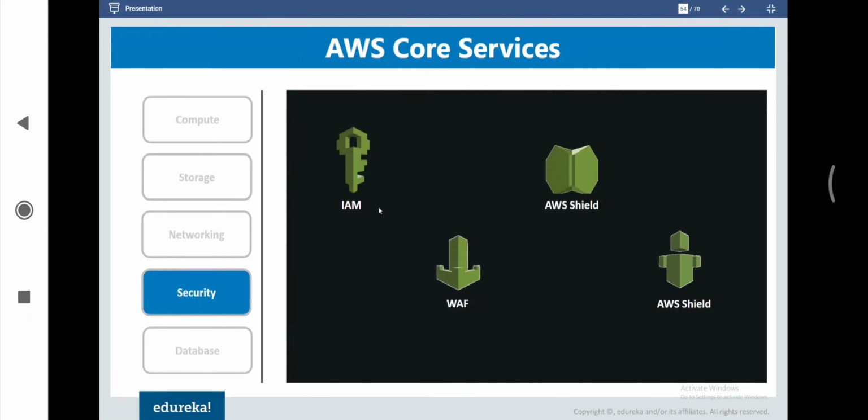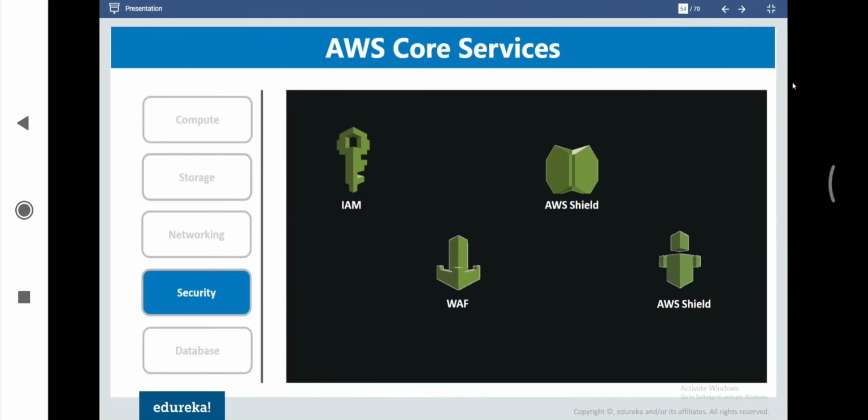Just like we have Active Directory as a service available in the Azure platform. And then we have WAF, where we can define the entire workflow of the application. And then we have AWS Shield, which is basically used for securing the entire network from any kind of DDoS attack happening. And then we are going to discuss the entire concept of KMS as well, through which we can generate multiple key pairs for encryption and decryption of the dataset that we have on our AWS account.